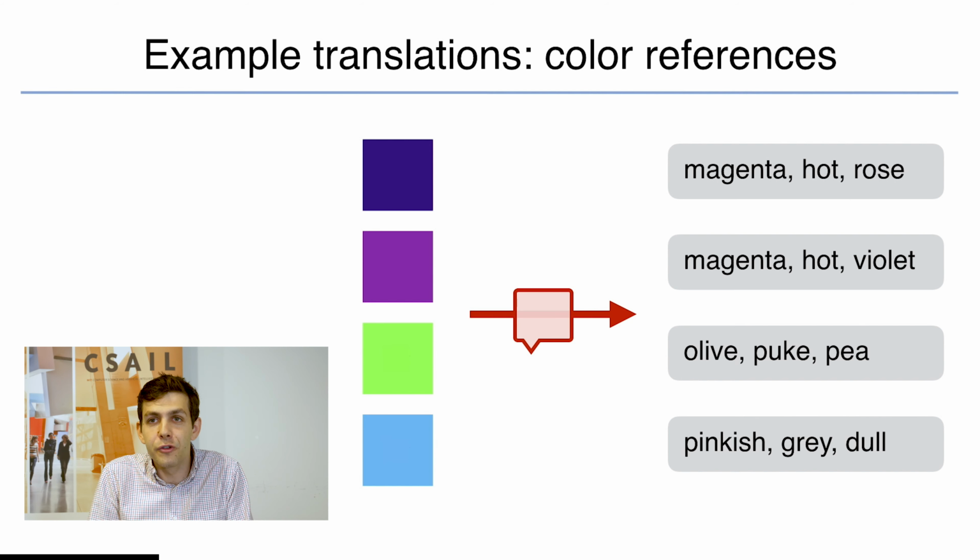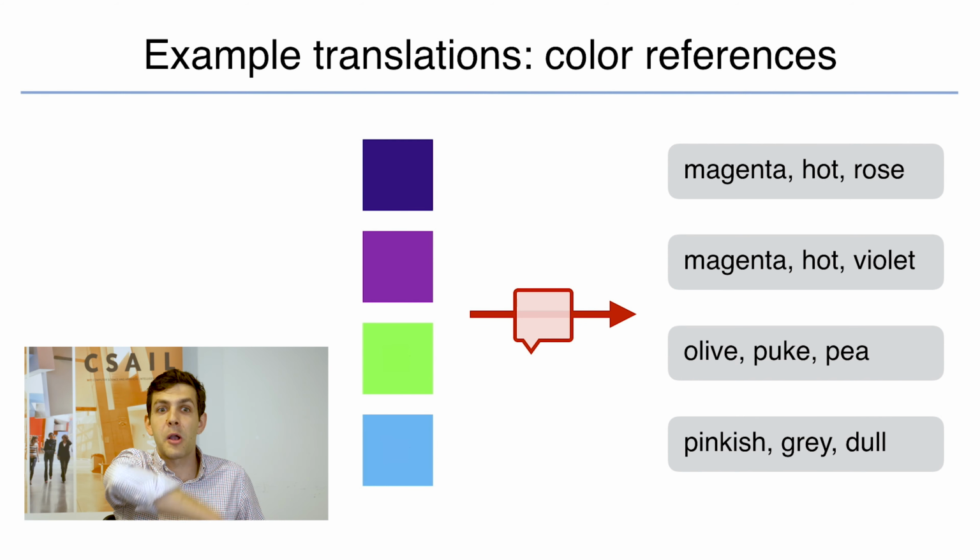Now, if we start with a super simple version of one of these reference games, where the model is just trying to represent colors in some color space, we get the translations that we're looking at on the slide right now. And if you look at these translations closely, you can actually learn something non-trivial about the representational strategy that's been learned in this particular model. If you look here, it's mainly distinguishing colors on some kind of purple-green axis. So dark purple and light purple are represented in the same way, which we translate as magenta. Pale green gets translated as olive, and so on.